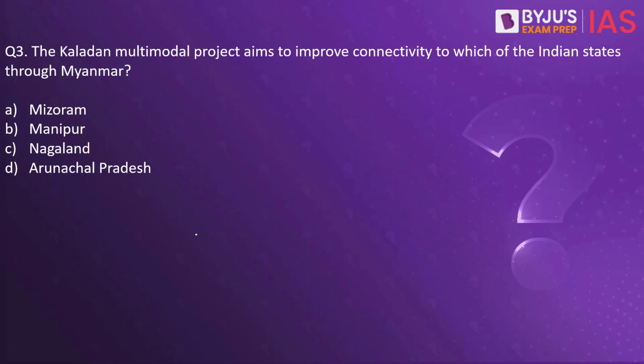Next, question number 3. The Kaladan multimodal project aims to improve connectivity to which of the Indian states through Myanmar? Mizoram, Manipur, Nagaland, or Arunachal Pradesh. The interesting part is that all these 4 states actually share a border with Myanmar. The correct answer here is A, Mizoram. Not a difficult question to answer.